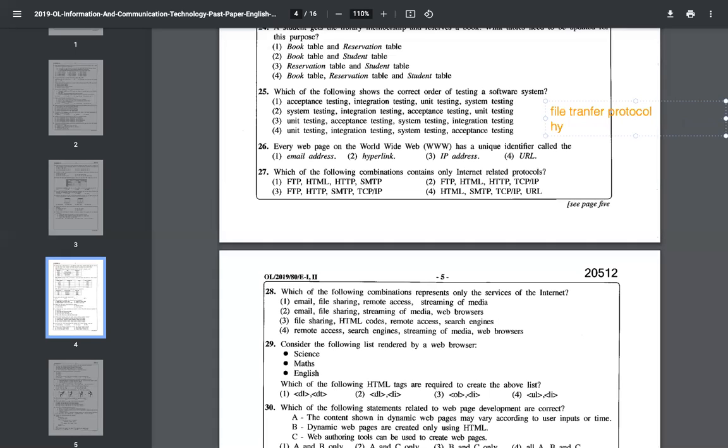HTTP, hypertext transfer protocol, handles hypertext or web documents. Then you have SMTP, simple mail transfer protocol, which handles the transferring of emails. Then you have transmission control protocol, internet protocol.